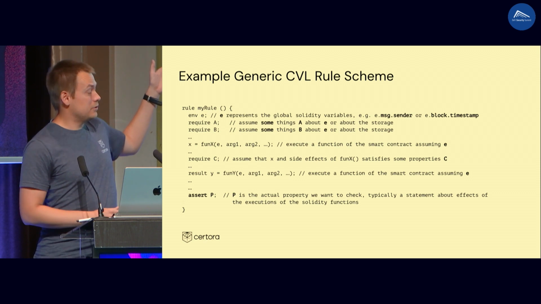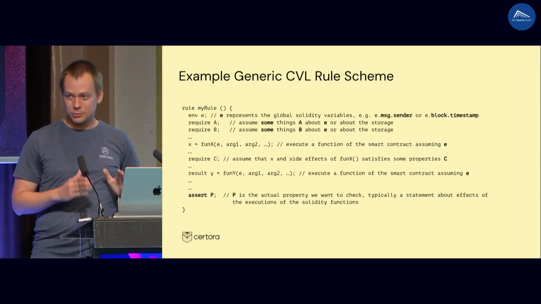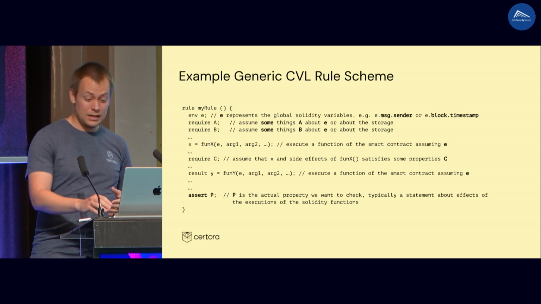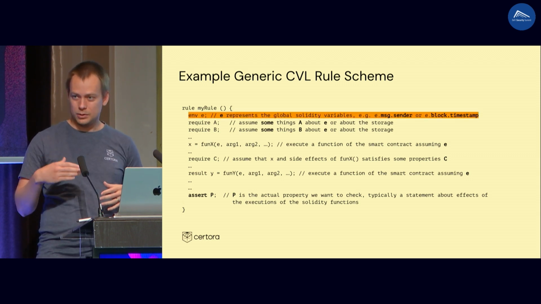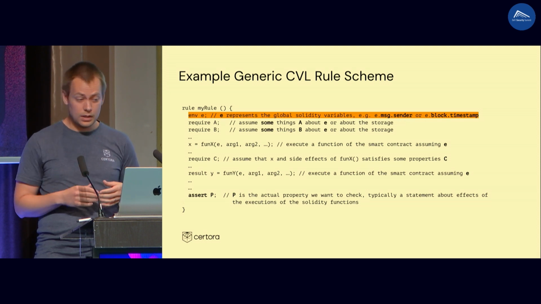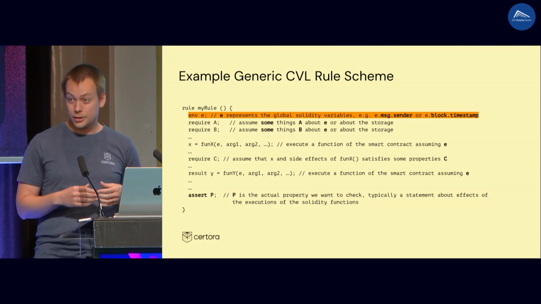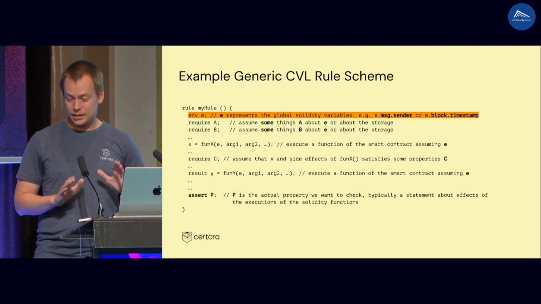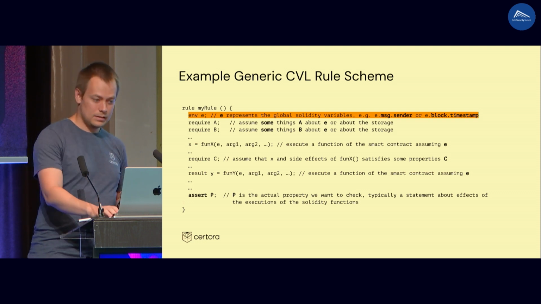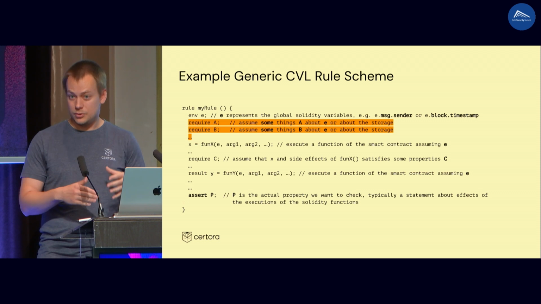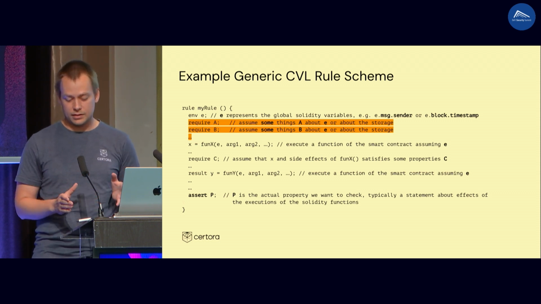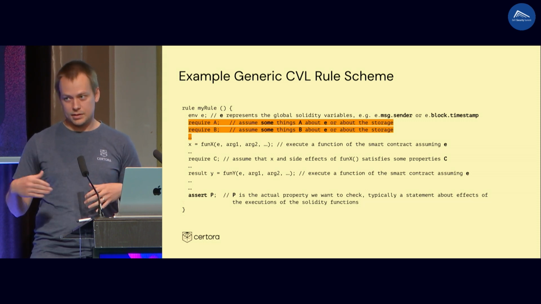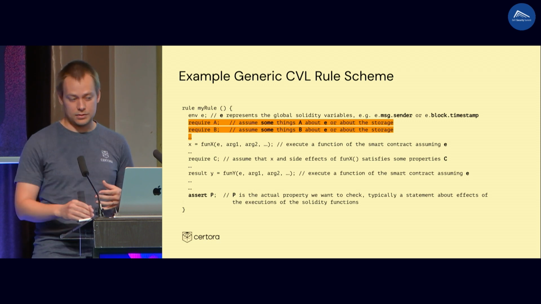So this is a generic boilerplate of how to write a specification in our specification language. So typically it goes like this. You say that you are at some state of the contract, so you have some message sender, message value. You have some storage state. You do not say what is the current state of the storage. Then you can have some requirements, some assumptions about the message sender, for instance, or about the storage. So you might, for instance, require that there are at least 10 accounts in your smart contract, okay? And that the sum of balances is lower than 100. You can have some assumptions.